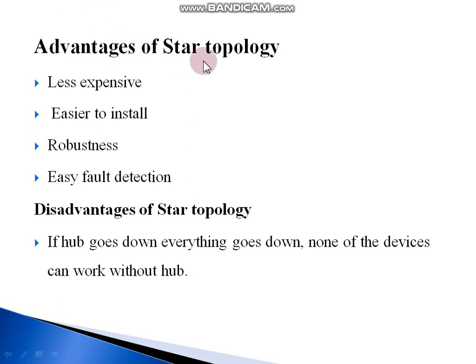Advantages of star topology: less expensive, because each device in the network needs only one link and one I/O port. Next, easier to install because of its simple configuration. Robustness: if one link fails, only that link is affected. All other links remain active. Next, easy fault detection due to centralized control of nodes. Next, disadvantage: if the hub goes down, everything goes down, which means the whole topology depends on one single point, which is the hub. If the hub goes down, the whole system is dead.